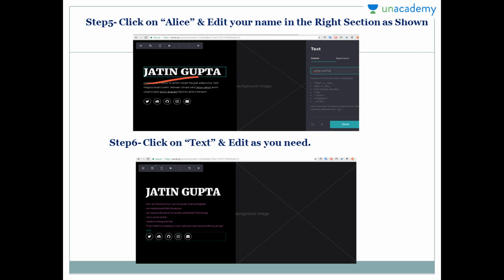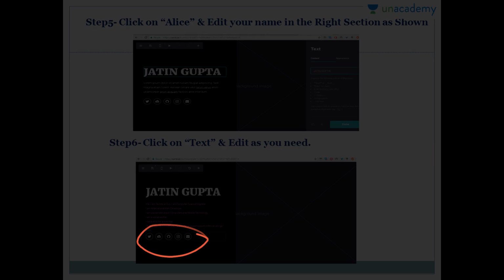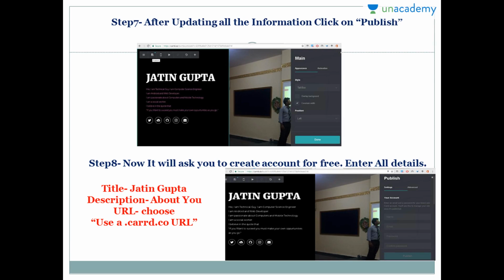Next step is to click on the text which is given in the description and edit it according to your requirement. And you can edit all the icons as well, where you can update your email ID or Twitter or any social media links. Now after updating all the information, you will see a small button at the right side named publish. Now you need to click on this publish button at the top left.